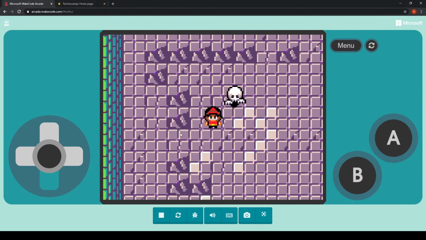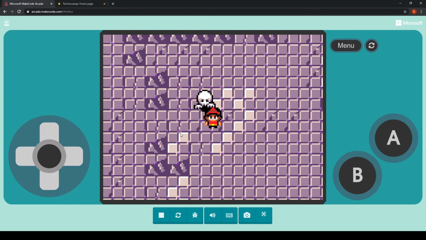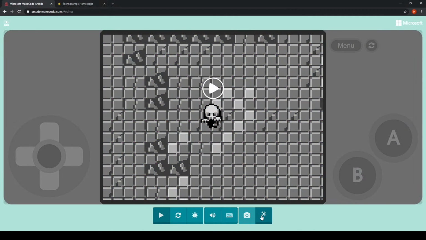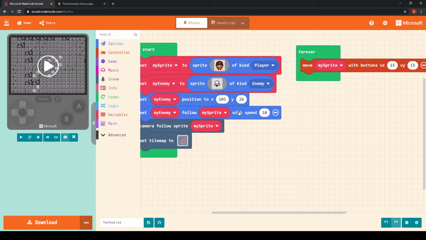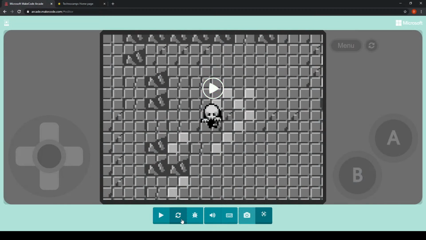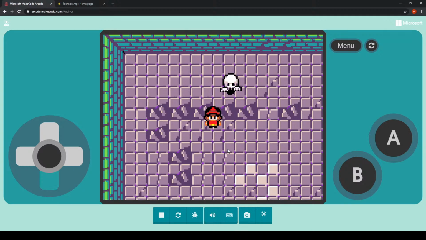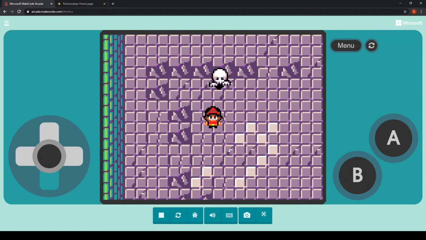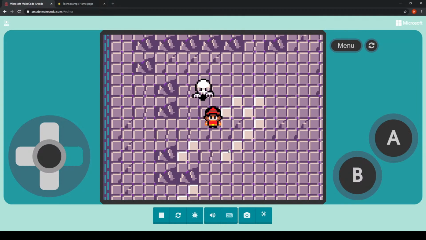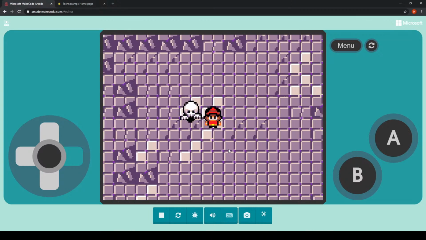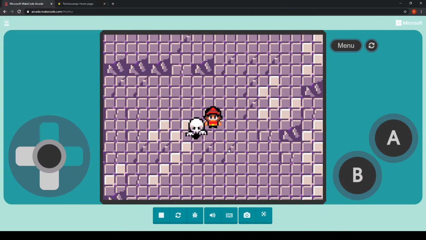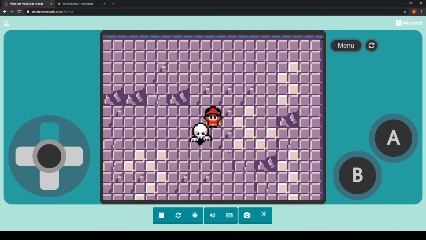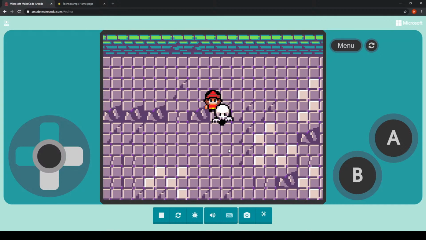Of course, you can increase the speeds for everything. For example, I could increase the speed of my enemy sprite to something like 14 if I wanted to make it a little bit more intense and closer to call. If I restart now, we can see that my enemy sprite is catching up much faster, and it's much harder to get away because we're only moving 1 unit of velocity faster than the enemy sprite.